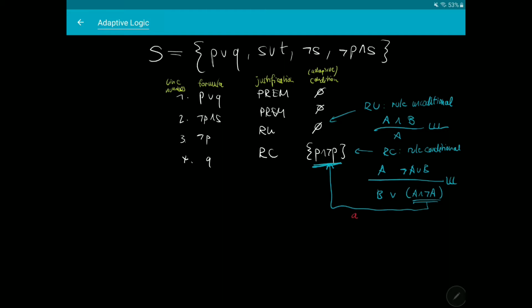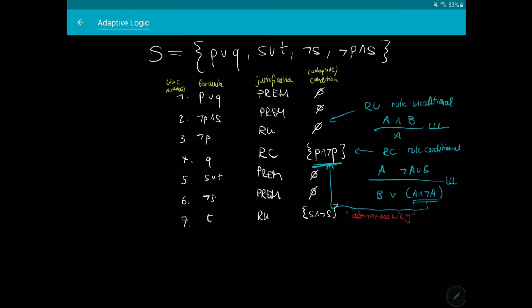The line 4 therefore reads, Q is derived on the condition that there is no contradiction in P, because if there is no contradiction in P, even the lower limit logic would say yes, then Q is valid. So line 4 is a defeasible rule. It says Q under the defeasible condition P and not P. Now, if we can derive in this proof some information which casts doubt on this defeasible assumption, then we would have to retract this line.